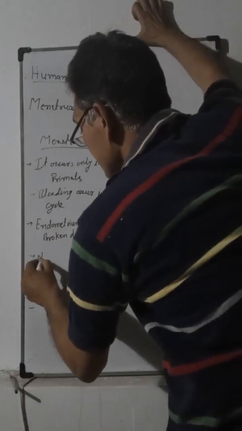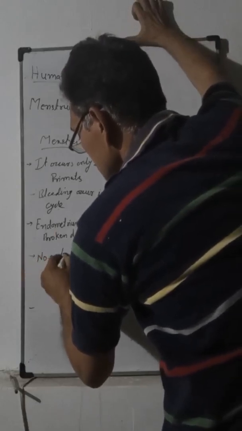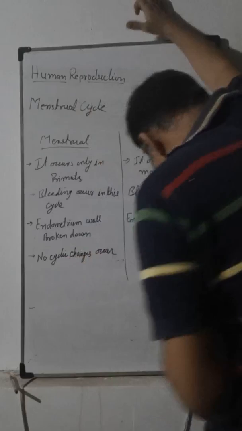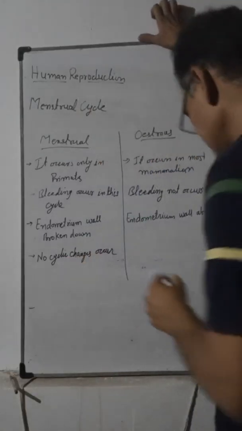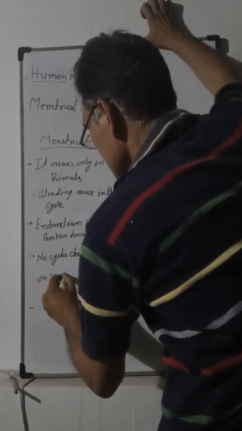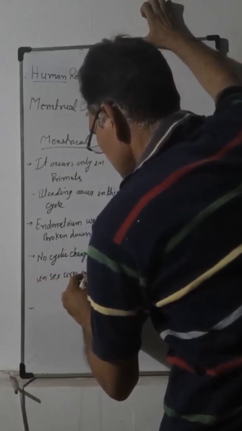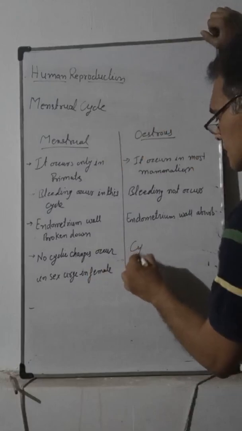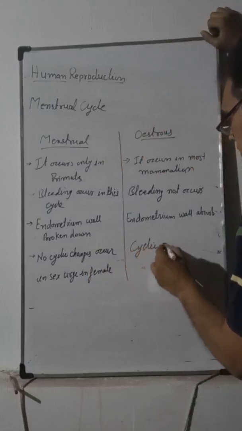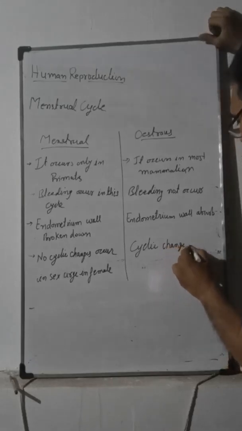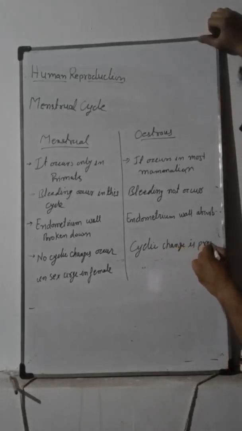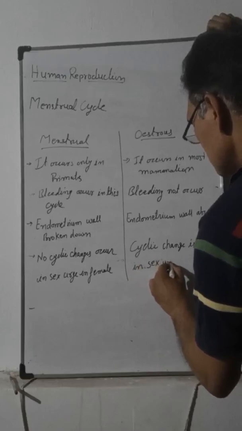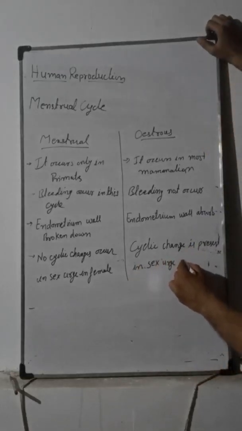In the oestrus cycle, no cyclic changes occur in the sex urge in females, while in the menstrual cycle cyclic changes are present in the sex urge in females.